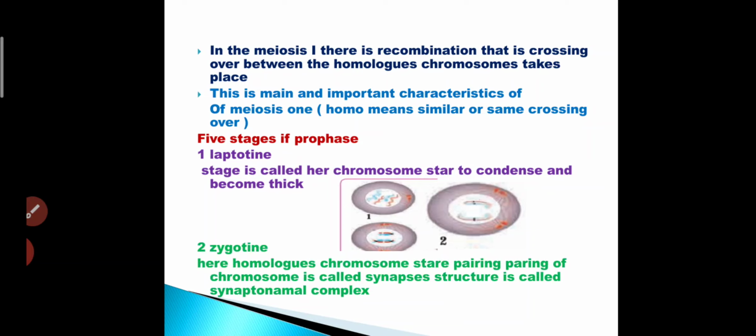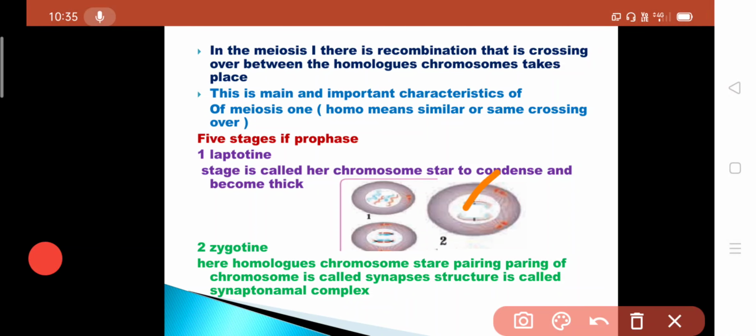Next stage is zygotene. Here homologous chromosomes start pairing. If you see here, the pairing of chromosomes is called synapsis, and the structure is called the synaptonemal complex.